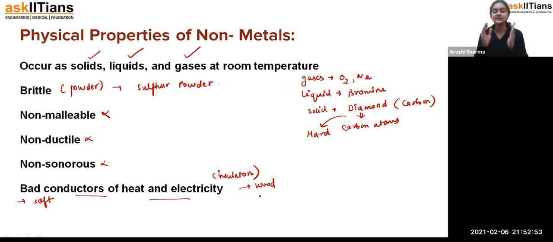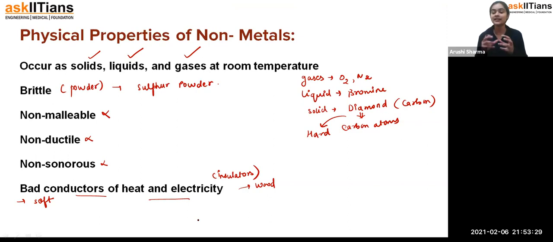If there is an electric board and a person is getting an electric shock from it, because, students, the human being is a good conductor of electricity, then when you hit the person with the help of wood, what happens is that wood is a bad conductor of electricity. So when wood is between these two, it will not allow the current to pass through the human body. So that's how, students, we can say that non-metals are bad conductors of heat and electricity.